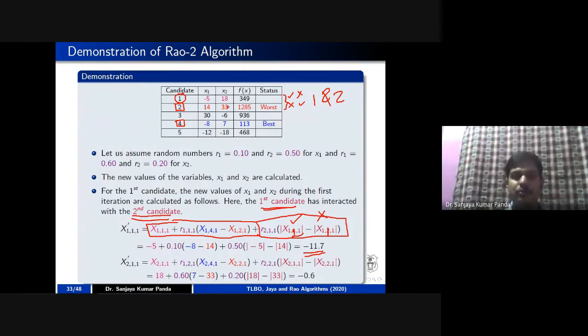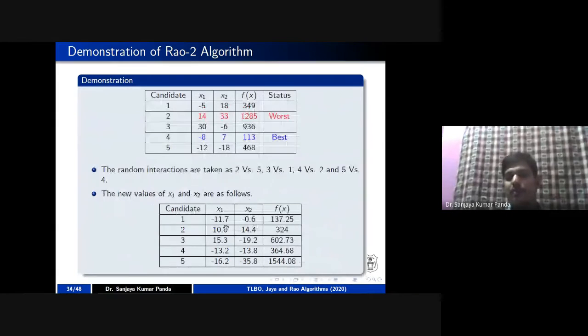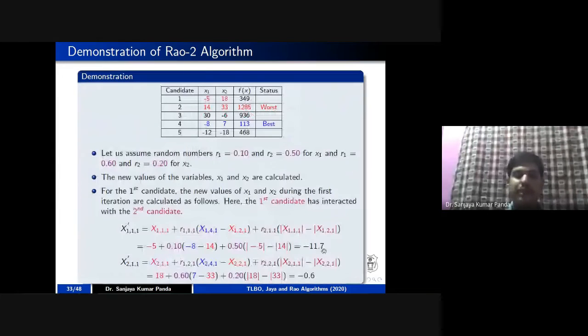Then I have to check which of the two is best. Obviously, the best fitness value is got by population number 1. So I have to do 18 minus 33, and I am getting the value as -0.6. So once you have calculated the new values, what you have to do? You have to calculate the f of x, right? We got the values as -11.7 and -0.6.